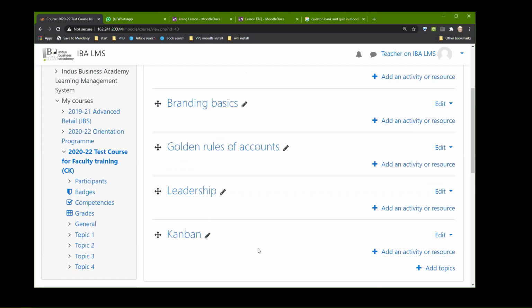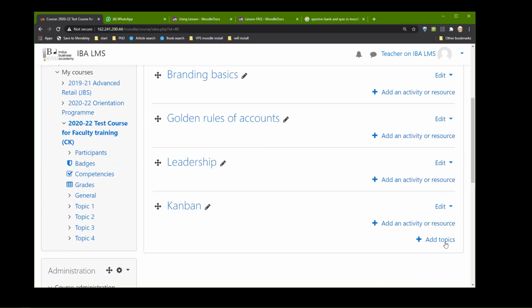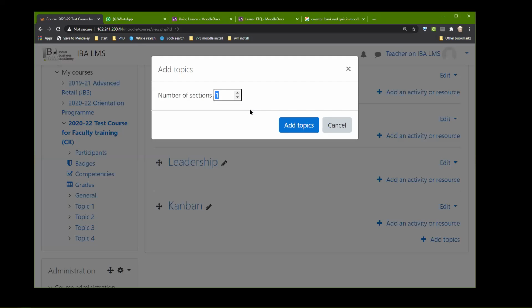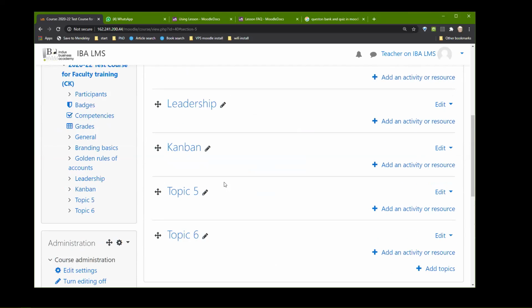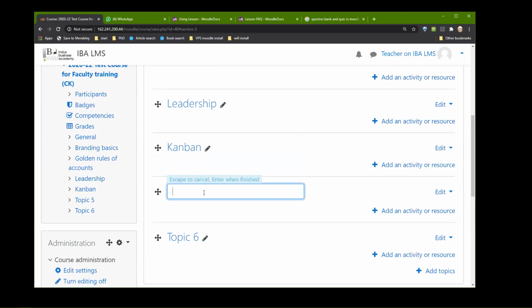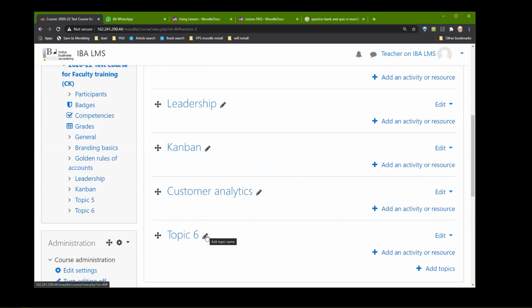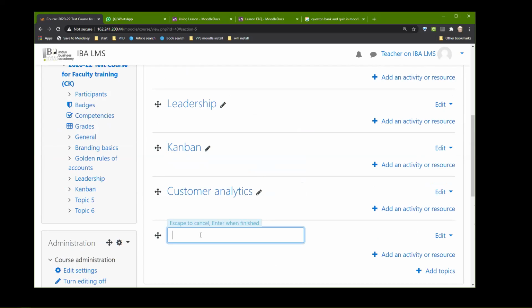I have created four topics here. I want to add one more topic. I can click add topic. I can say how many more topics I want. Let's say two topics, and now you can see two more have come. I can take this and say customer analytics. Hopefully I've taken care of all specializations except Charlu sir. And here I'll call Blue Ocean strategy, although I hate this particular strategy, but nonetheless.